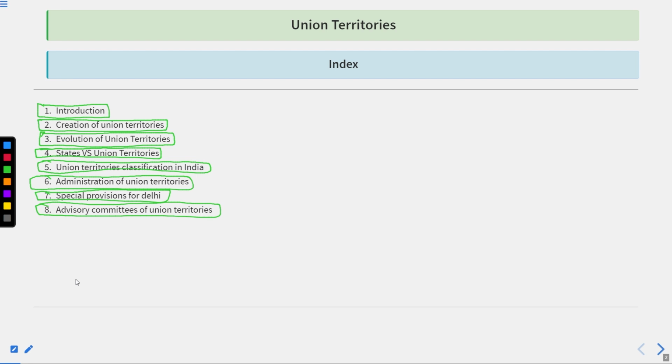If we talk about the topics that we have covered so far, we have done with the introduction part, and the topic on which we were discussing was the creation of union territories. The topics that we are left with are evolution of union territories, state versus union territories, classification in India, administration of union territories, special provision for Delhi, and the advisory committees of union territories.